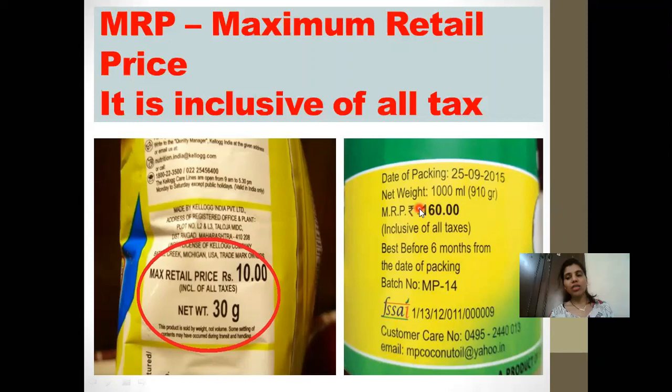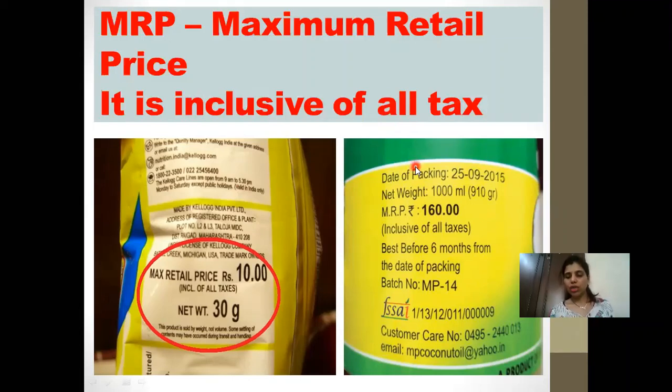But suppose you ask for the bill, then they will have to apply GST on the MRP as well. That's why whenever packets are sold, like a chips packet, it's always MRP. It's okay if they don't give you a bill, because the MRP is inclusive of all taxes. Okay, so I hope till here everything is clear.